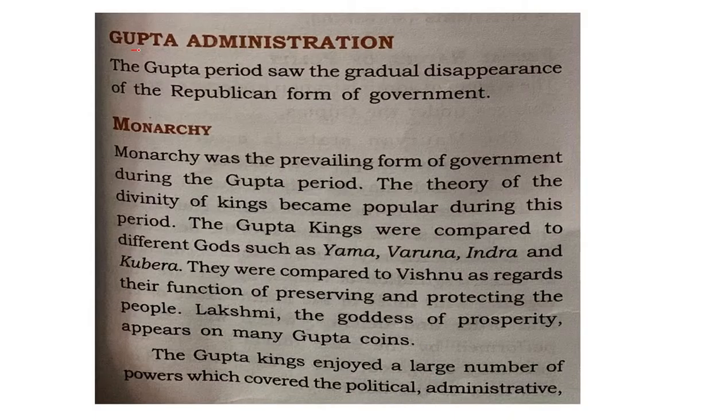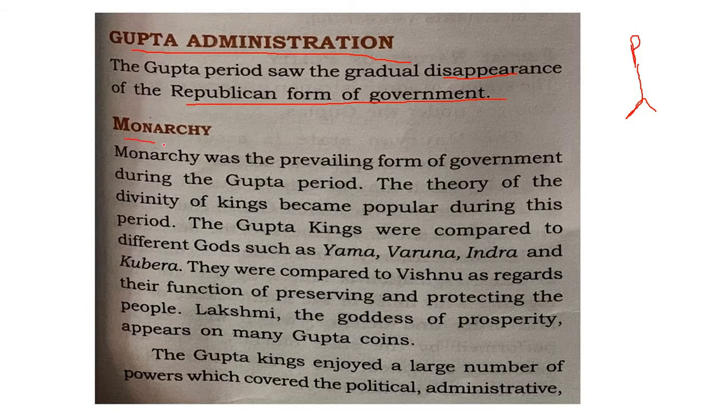So, coming to the most important part, Gupta administration. Gupta administration saw the gradual disappearance of the republican form of government. So, slowly the republican form of government. That means earlier the tribals used to elect the leaders, and even in many parts of India by this time, there were a lot of changes in the formation of government. People used to elect their leaders. Now, this form of government was slowly changing again.